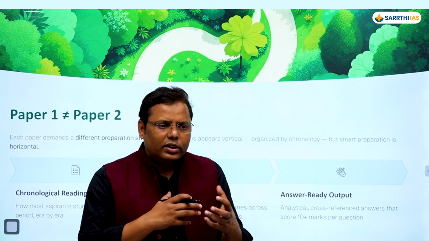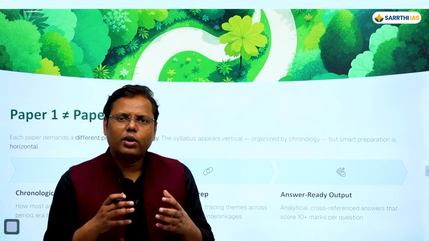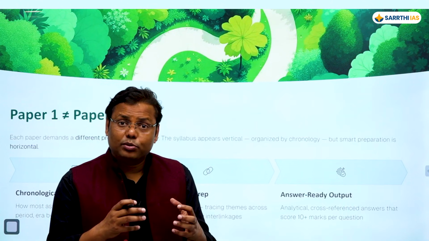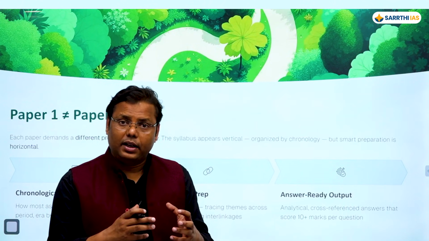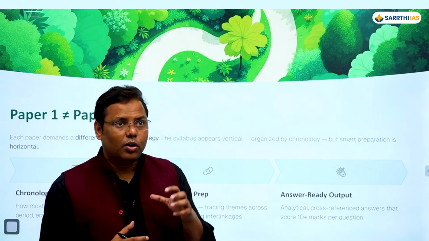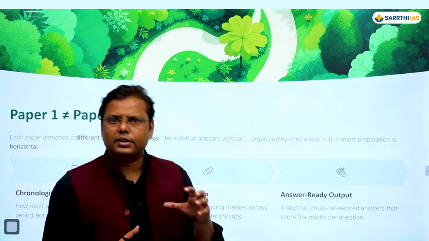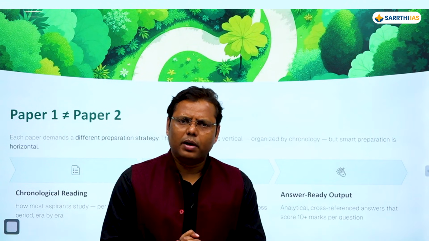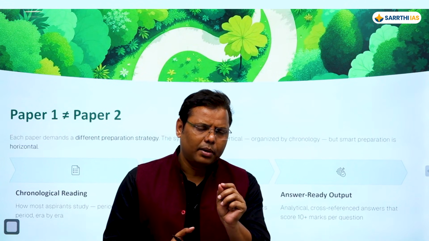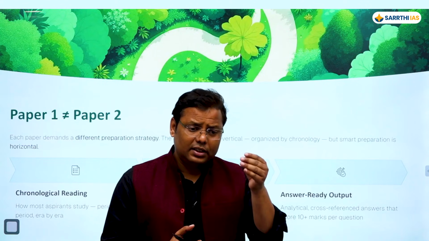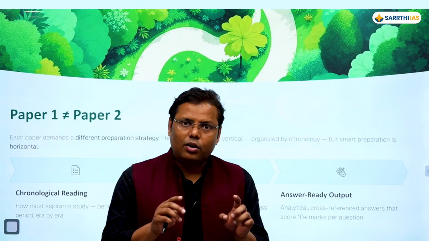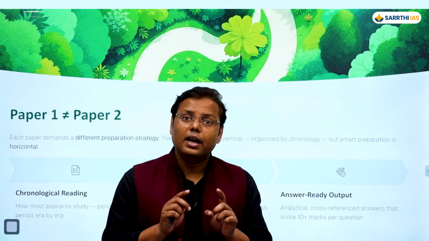When you do these kinds of interlinkages, you are in a better position, because only then are you able to conceptualize any particular topic properly. If you are not able to locate the topics in a proper context, frankly speaking, you won't be able to get very good marks. So keep in mind that instead of going for the vertical method, you always go for the horizontal method, and that is how you'll get a better result.